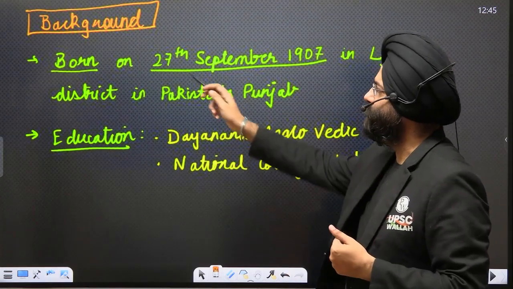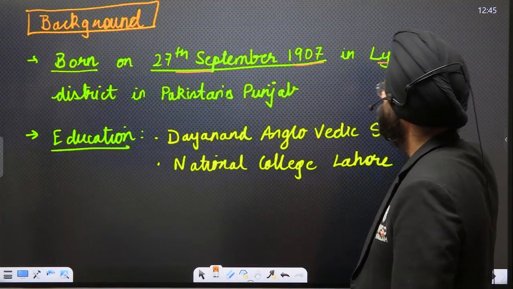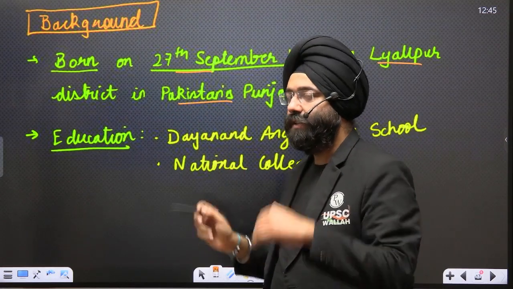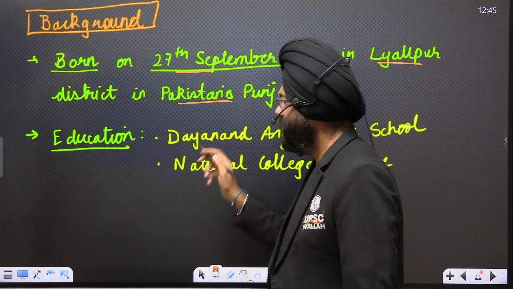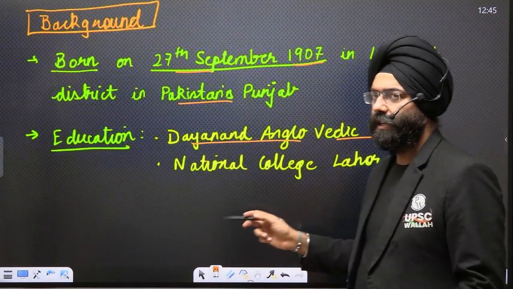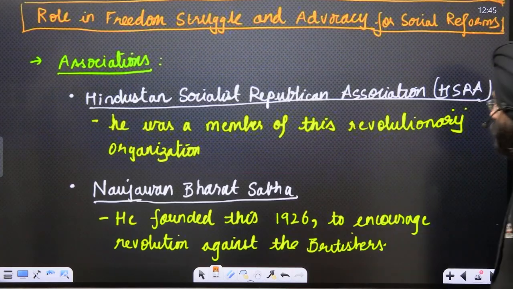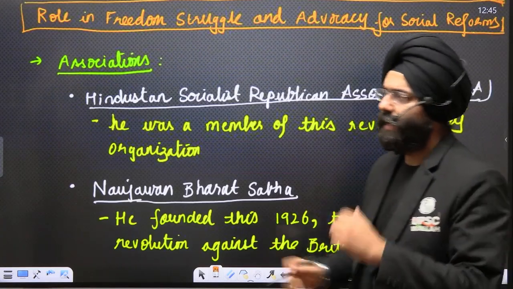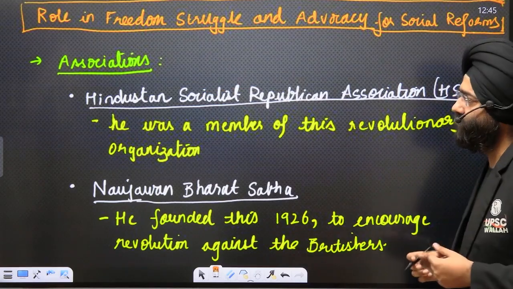Background. Shahid-e-Azam Bhagat Singh was born on 27th September 1907 in Nalalpur district, now in Punjab, Pakistan. Earlier it was United India. Education: he did his schooling from Dayanand Anglo-Vedic School and graduated from the National College, Lahore. If we move ahead, let us analyze his role in the freedom struggle and advocacy for social reforms.